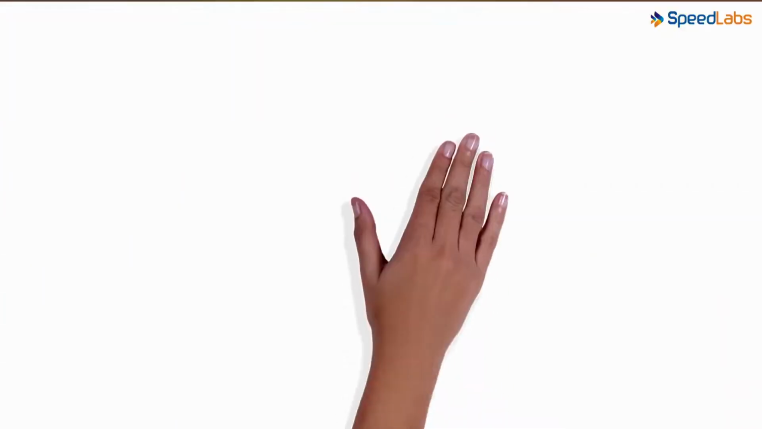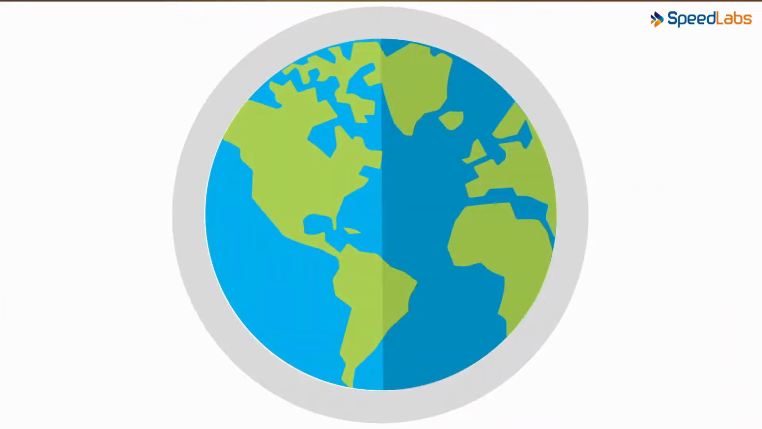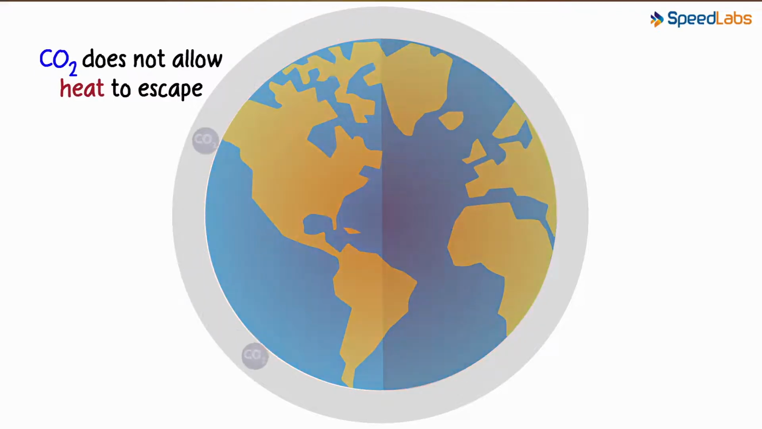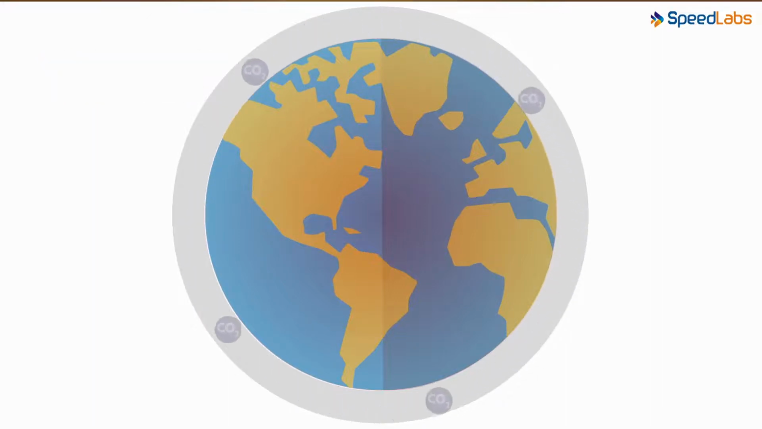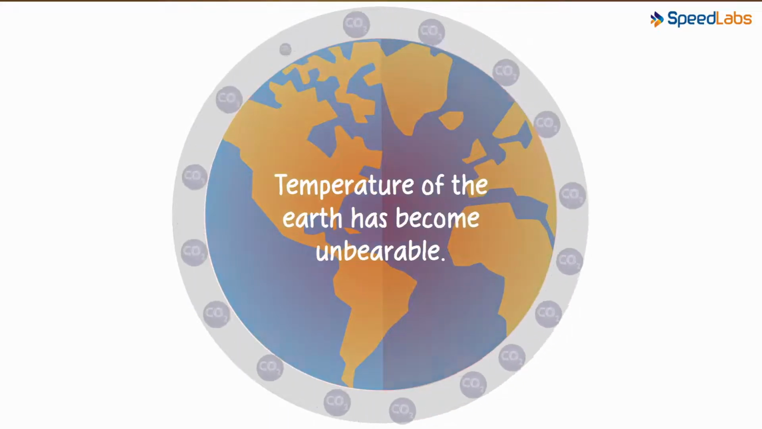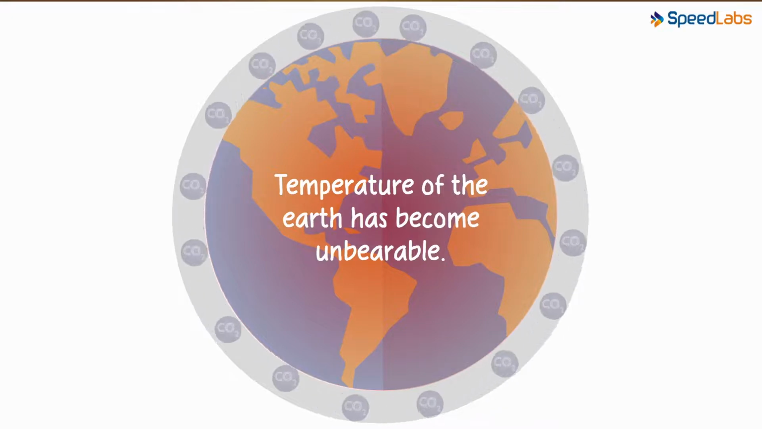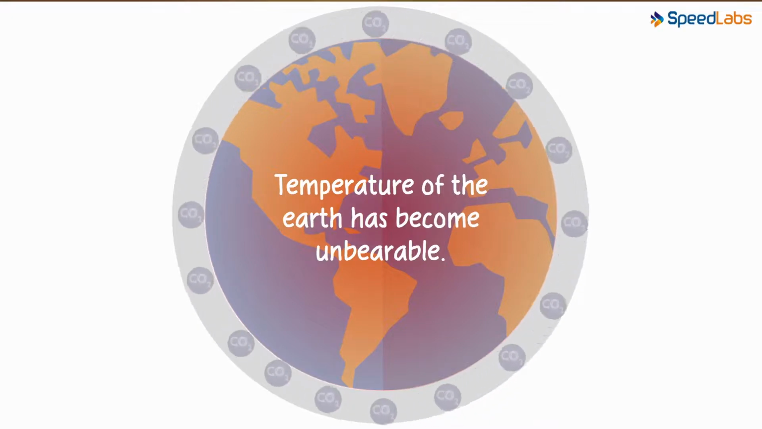Now imagine the Earth to be a big greenhouse. Carbon dioxide does not allow heat to escape the Earth. To some extent, this is good as it maintains the temperature of the Earth. But what is the pressing concern now? The amount of carbon dioxide is so high that the temperature of the Earth has become almost unbearable as the heat is trapped inside the Earth.